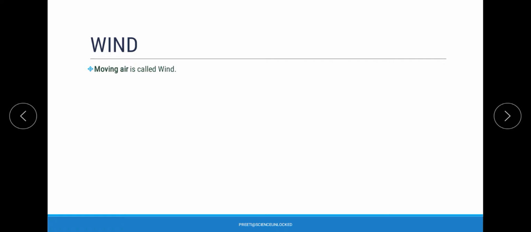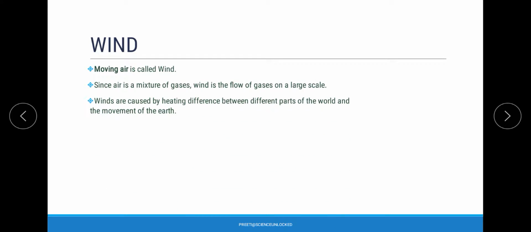On the whole, we will find out that the air that we have around us is nothing but a mixture of gases, and this mixture of gases is moving around us when we refer to it as wind.